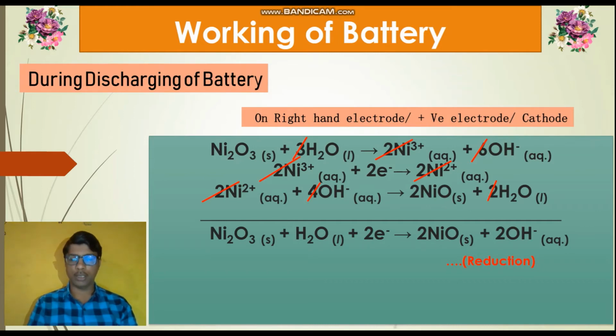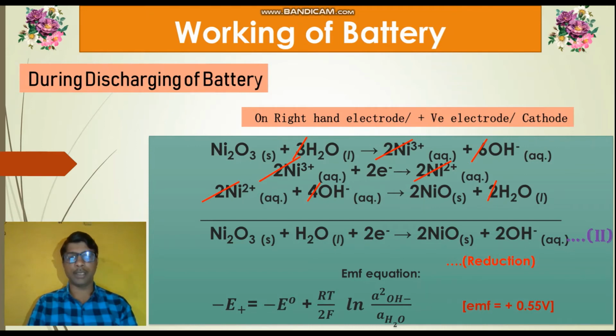If you observe the second reaction, which is the net reaction, the 2 electrons are gained. Because of that, we call the second reaction a reduction reaction. As a result of the reduction taking place on the cathode, in reaction second, EMF is generated. This EMF is represented by the equation E plus is equal to E0 plus RT upon 2F ln of activity square of OH minus upon activity of H2O.